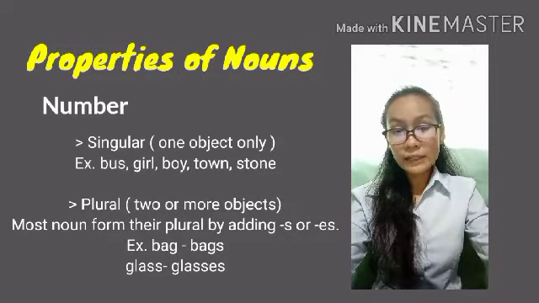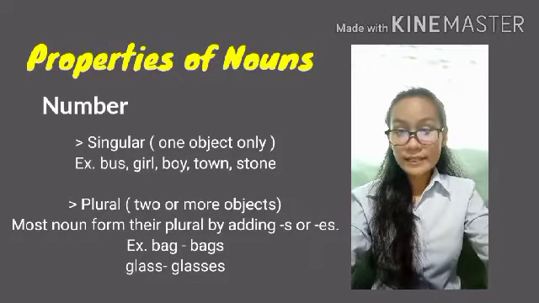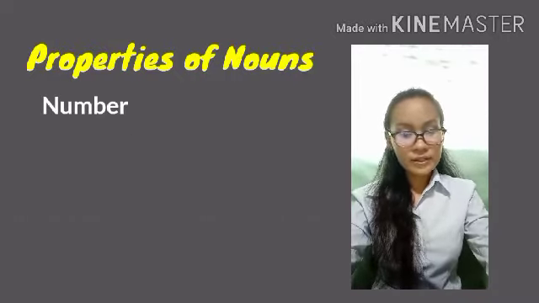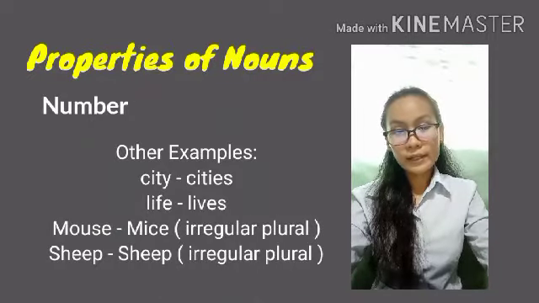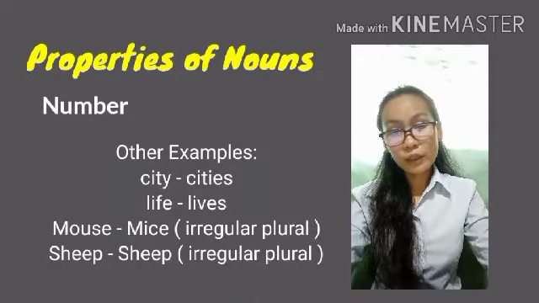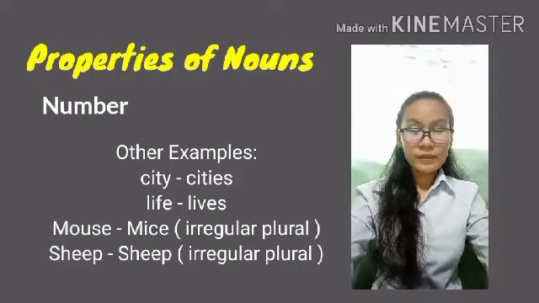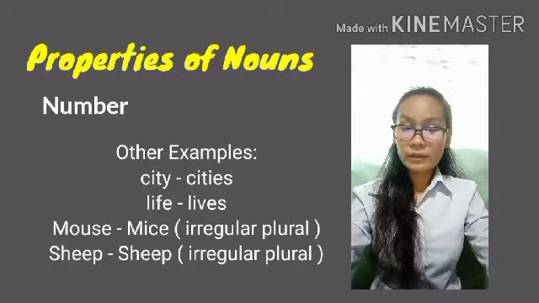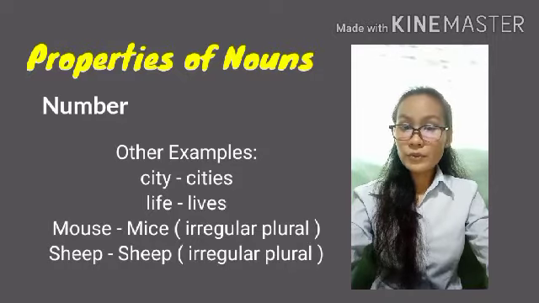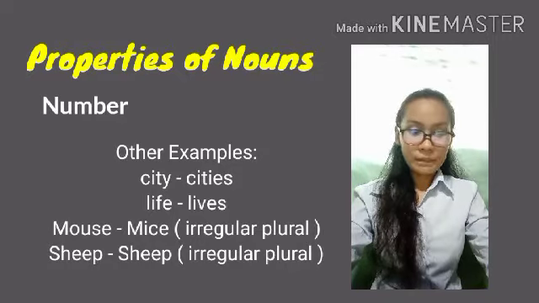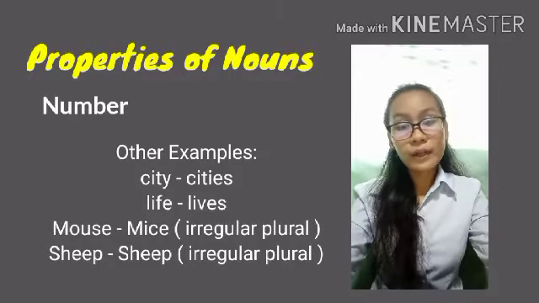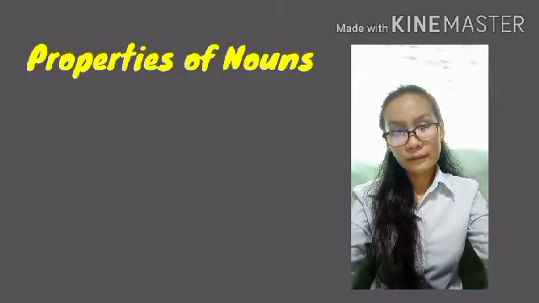Examples: bag to bags, glass to glasses. There are also some changes that affect the spelling of the word, and it isn't done only through adding s and es. Some changes are city to cities, life to lives, mouse to mice, sheep to sheep. Mouse to mice and sheep to sheep are called irregular plurals.